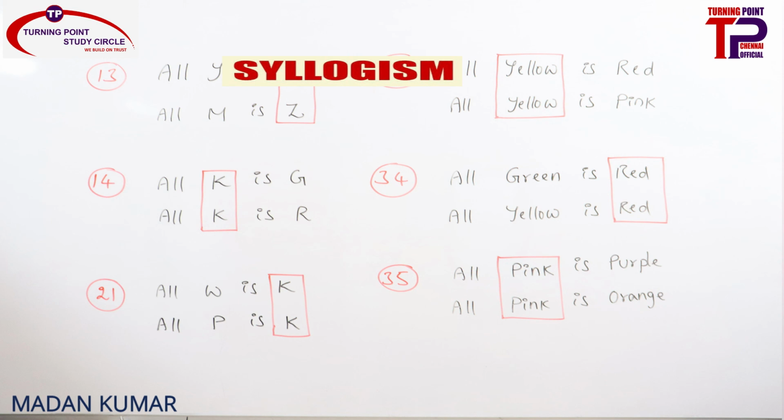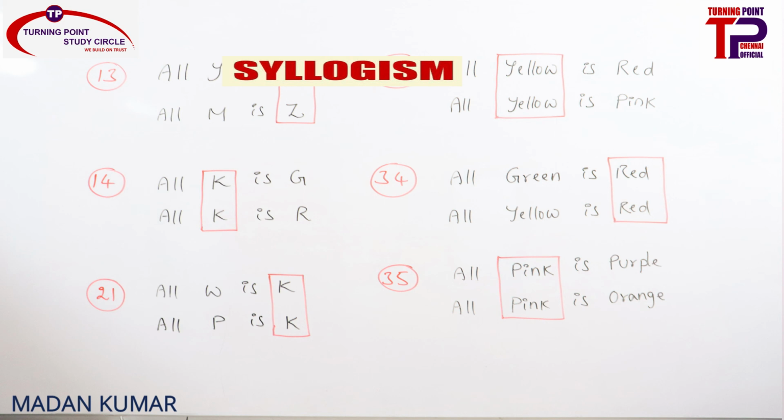We have already discussed both A statements, common term as subject and common term as predicate. If you remember the 13th one, it is given as all Y is Z and all M is Z. Both common term as predicate, you will never get a conclusion. Ruled out. Coming to the 14th one, all K is G and all K is R. Both A statements, common term as subject. So remove that common term, you will get some G is R or some R is G. The 21st one, just go through again. All W is K, all P is K. No conclusion, because both A statements, common term as predicate, you will never get a conclusion based on 6 rules.